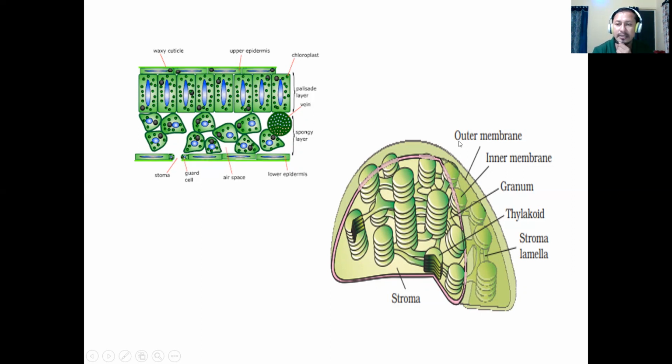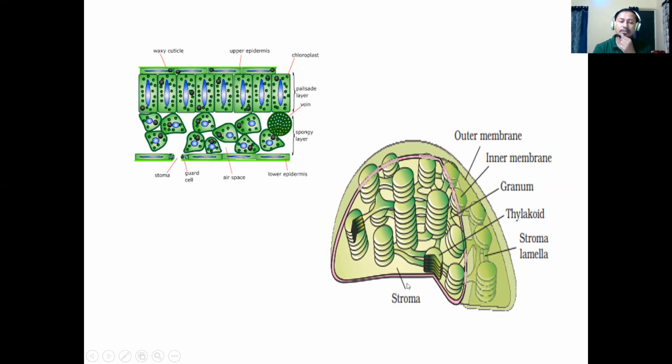Now let us see in detail the structure of chloroplast. A chloroplast, as I've told you, is double-membrane bound. There's an outer membrane and an inner membrane. And there are a few coin-like structures we call thylakoids. These thylakoids are stacked together forming a granum. Now these 2 or 3 granums are connected by a stroma lamella, and the space between the granum is the stroma.